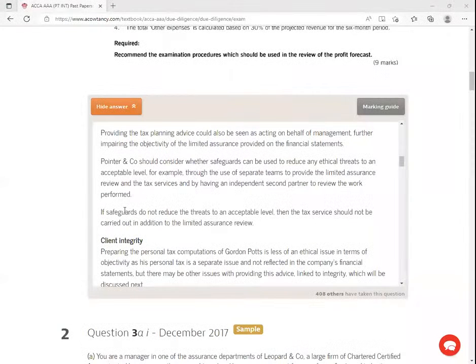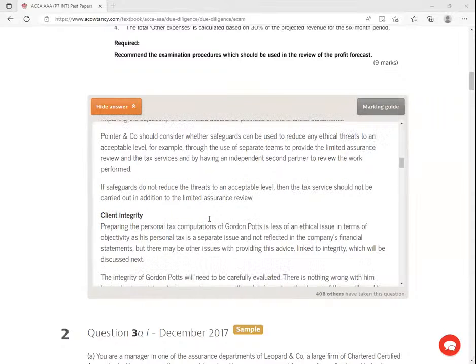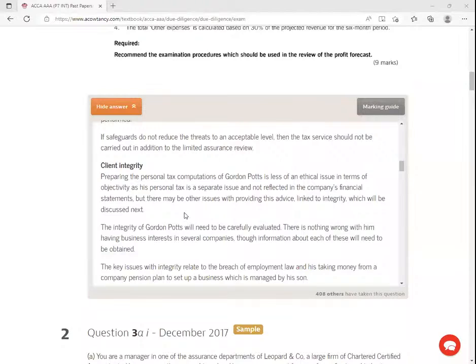So we are told that if safeguards do not reduce the threats to an acceptable level, the tax service should not be carried out for the limited assurance review client. Integrity: preparing the personal tax computations of Golden Reports is less of an ethical issue in terms of objectivity, as his personal tax is a separate issue and not reflected in the company's financial statements. But there may be other issues with providing this advice linked to integrity, which will be discussed later.